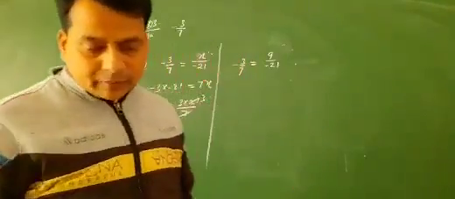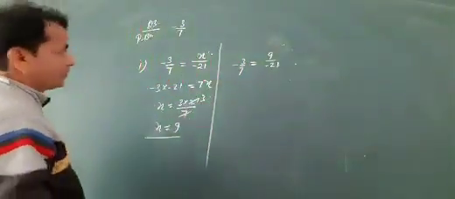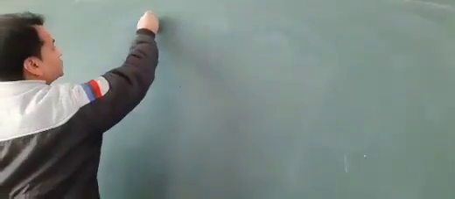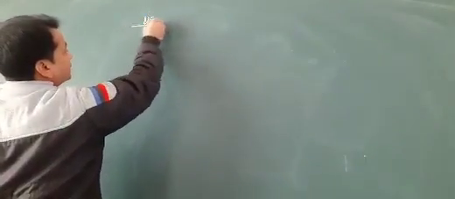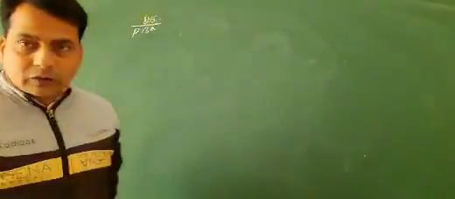Express the following rational number with the positive denominator. Question number 5, page number 130. Express the following rational numbers with the positive denominator.